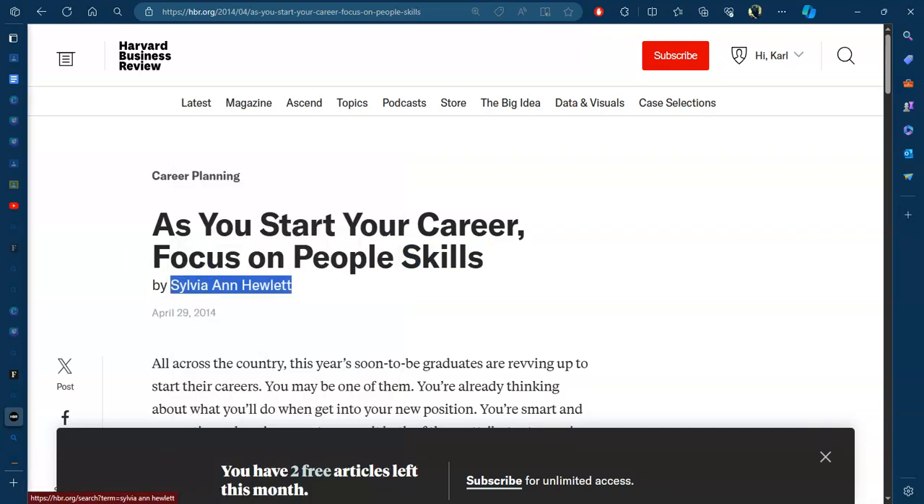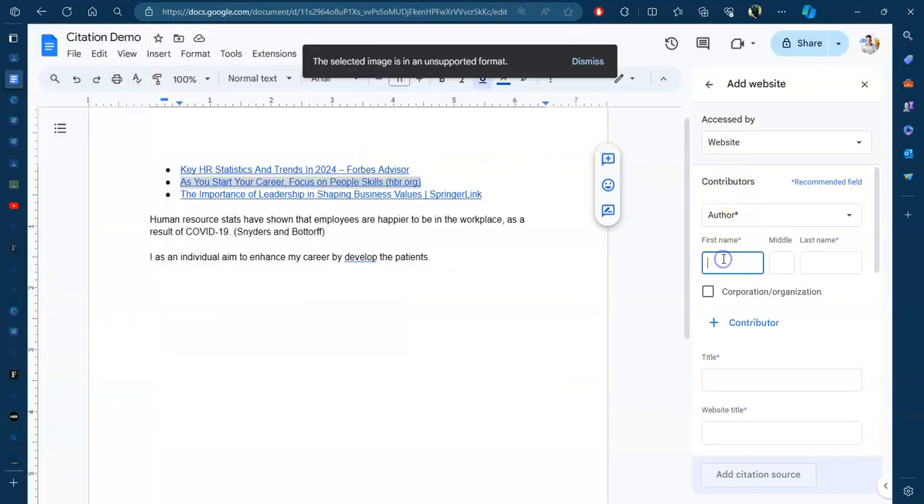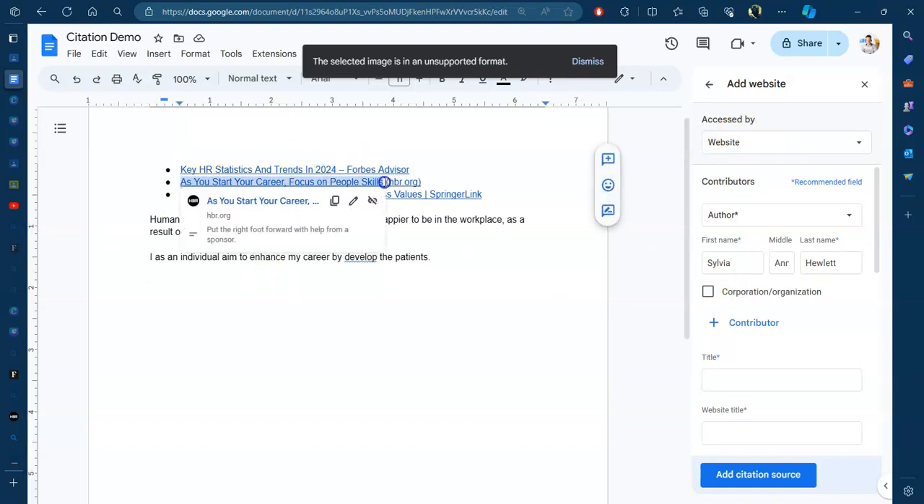So, I mean, sometimes the software is not able to detect this information. Let's see if I paste this. Okay, it didn't paste it the way I wanted it to. So I'm just going to drag this across. Put that there. And we know that Anne was her middle name. So let's just put that there. Okay, cool. And then what was the name of it? So it's As You Start Your Career, These are skills you should focus on.